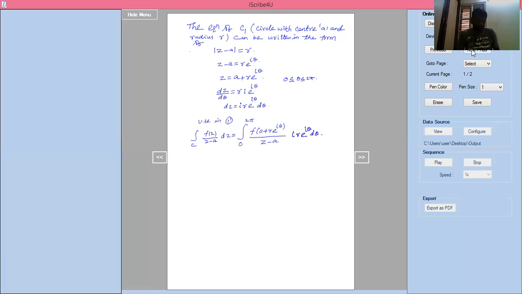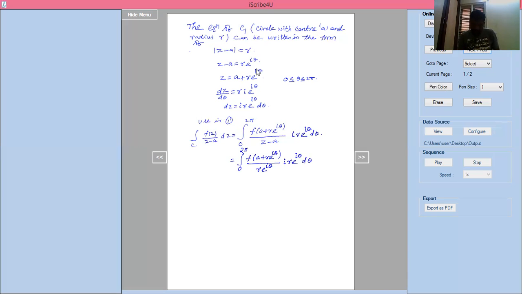Now, in the place of z minus a, in the next step I'm going to write r into e power I theta. So the integration from 0 to 2 pi of f of a plus r into e power I theta divided by r into e power I theta, into I into r into e power I theta into d theta.